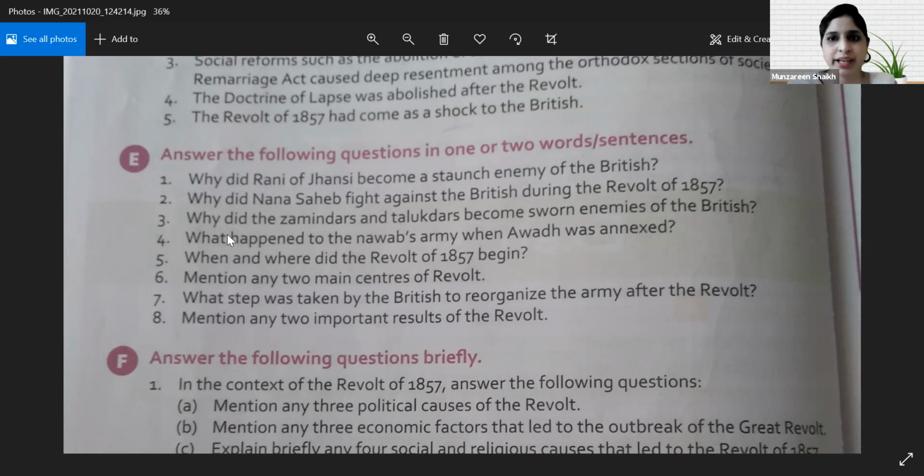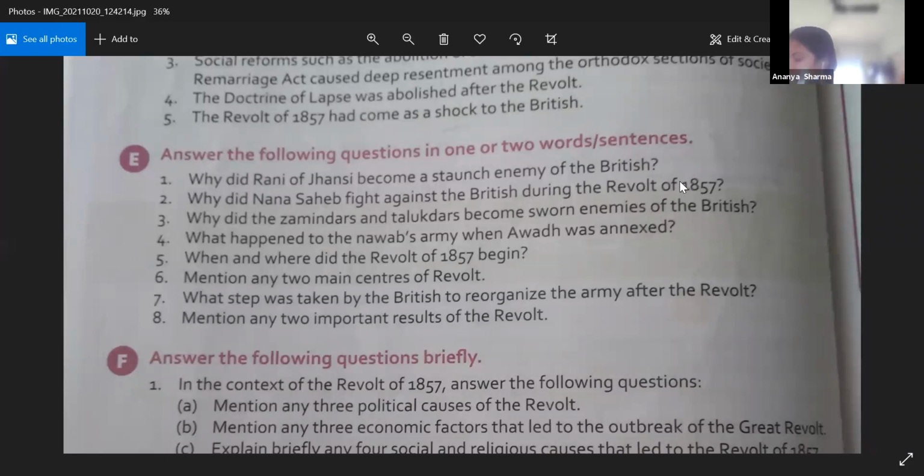Include this as your concluding line, Ananya. Got it? Ma'am, what is the concluding line? Concluding line, you have to take it from the question itself. What is the question? Why did Nana Sahib fight against the British during the revolt of 1857? So after giving those points, conclude with a sentence from the question itself. Got it? All right. Let's go on to the next question.